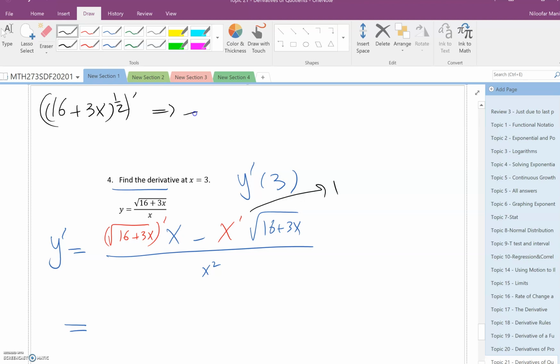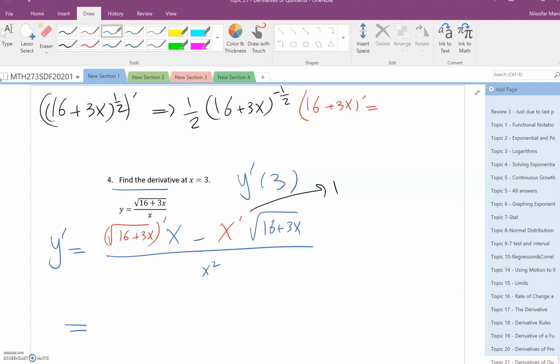So I have 1 over 2, 16 plus 3x power minus 1 over 2, times the derivative of the inside. What is the derivative of the inside? 3, just 3. So that guy divided by 2 radical 16 plus 3x, right?